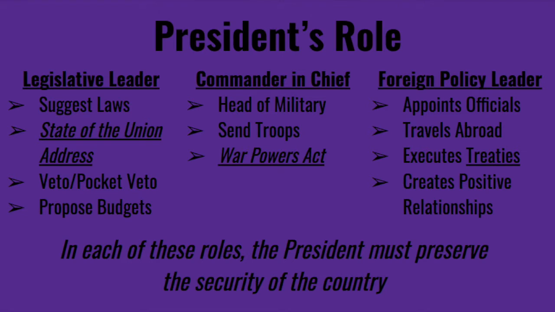First, as a legislative leader, the president can suggest laws. Congress has to be the one to approve it, though, which then goes back to the president to, again, approve it. That doesn't mean Trump can't be a cheerleader for whatever he wants to pass or make an executive order even to bypass Congress, but just remember that Congress are the ones that make the laws.